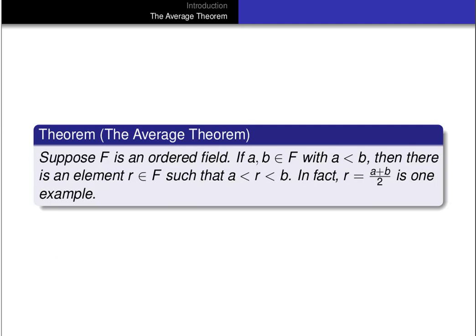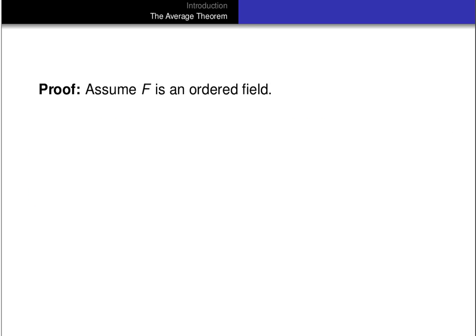So the average theorem is stated as follows. Let's suppose F is an ordered field. A and b are elements of F with a strictly less than b. Then there is an element r in the ordered field between a and b. So a is less than r is less than b. And in fact, we can just take r to be the average of a and b, that is (a plus b) over 2. That's an example of an element of the field that's strictly between a and b. So this is a pretty easy theorem to prove. The statement of the theorem actually tells you how to prove it.